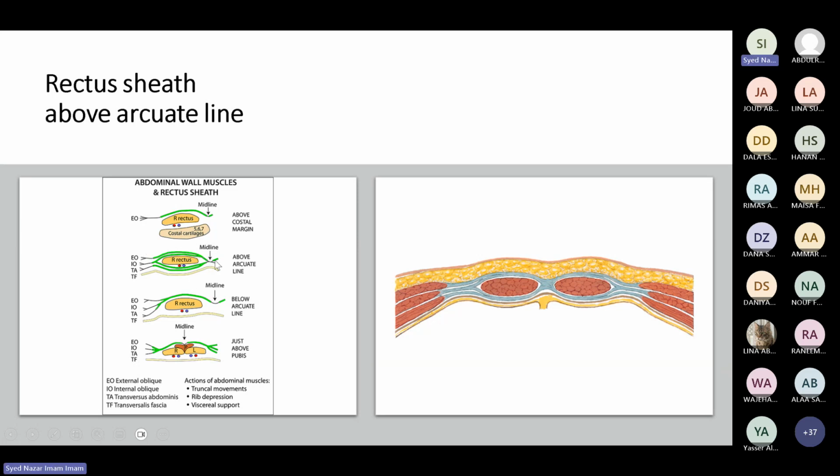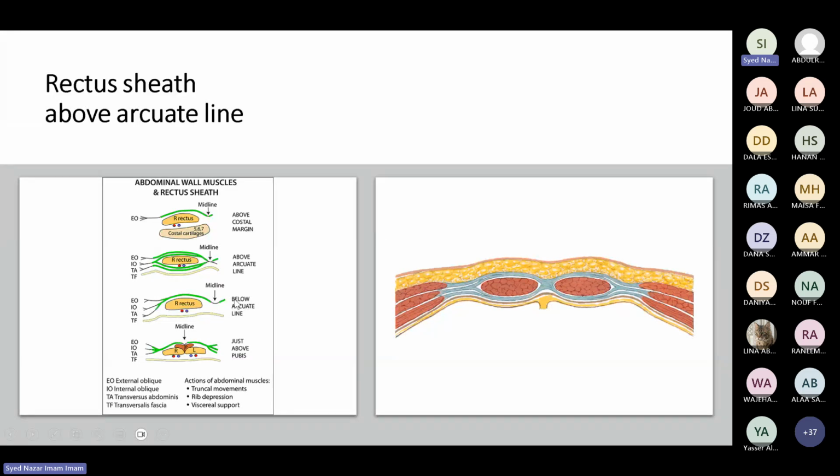So this is a beautiful arrangement of the rectus sheath. What is rectus sheath? It is the aponeurosis of the oblique and transversus abdominis muscles enclosing what? Rectus abdominis. So here is the rectus abdominis, and we have this anterior wall, and this is the posterior wall. Between what? Between the costal margin and arcuate line. What is below the arcuate line? Now, below the arcuate line, there is no posterior wall. We have external oblique, internal oblique, and transversus abdominis all going anterior.